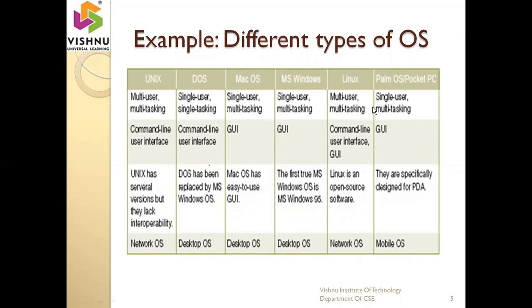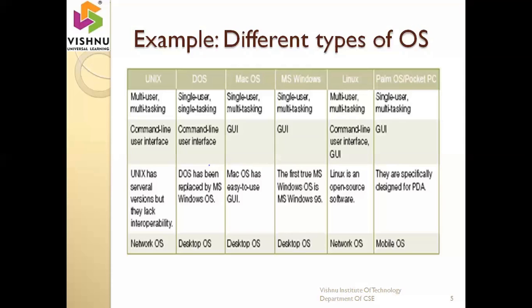Now, the main difference between these operating systems is the user interface. Actually, there are different types of interface: command line interface and graphical user interface. Which one is very convenient to use? A graphical user interface is very convenient for everyone. Why? Because with the help of icons, we can clearly know what we have to do: what is Notepad, what is WordPad, and how we have to click the button. All these things we clearly know with the help of a graphical user interface. But in case of a command line interface, everything should be in the form of a command prompt.